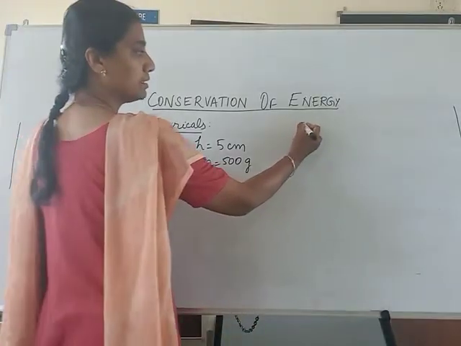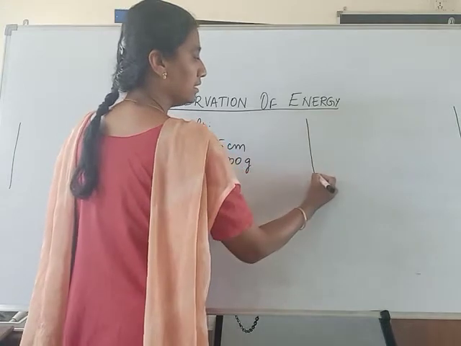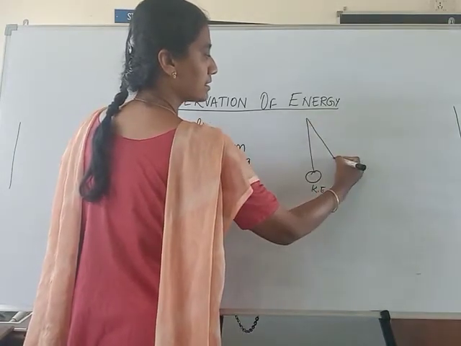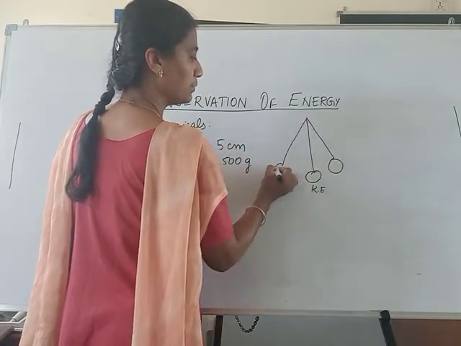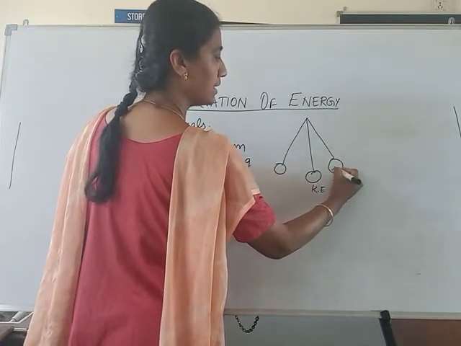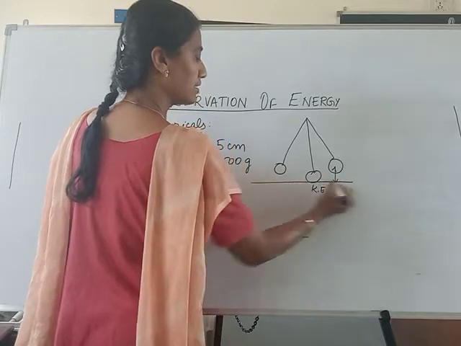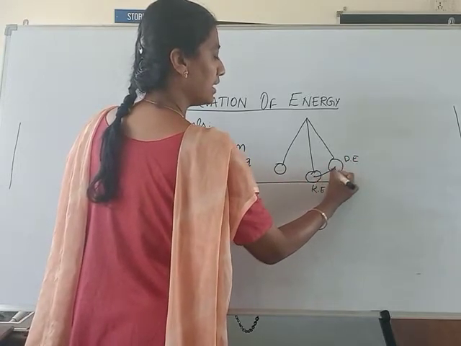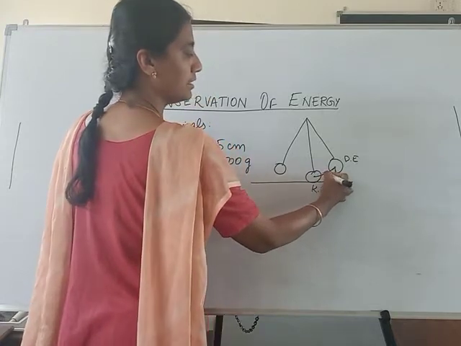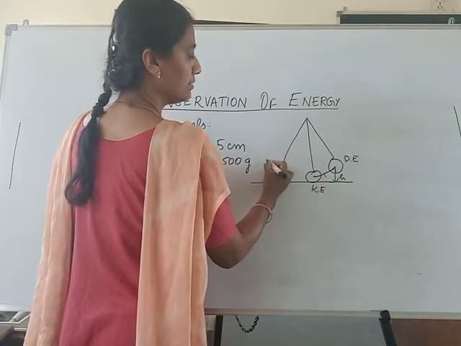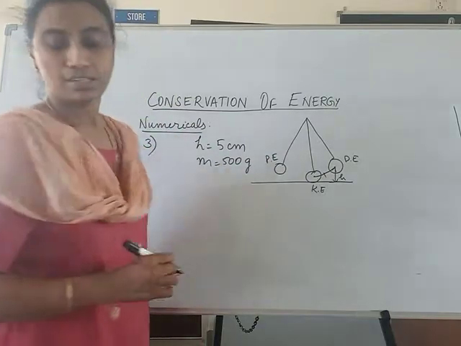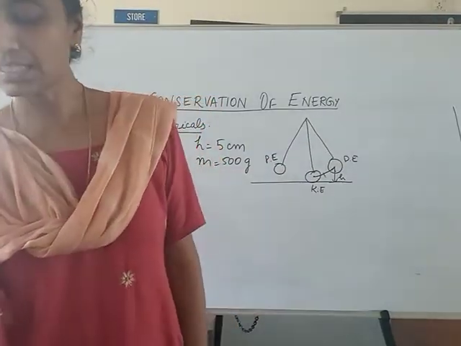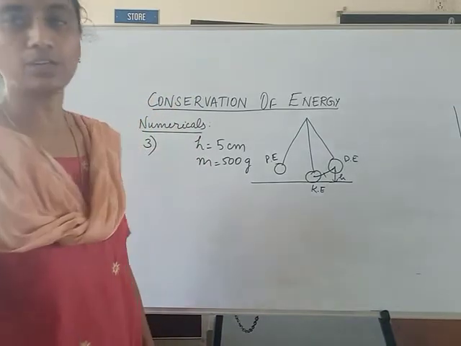I hope you remember about the pendulum. In the mean position, it will have kinetic energy. In the extreme positions, it will have potential energy because it is at a height h above the ground. In between, it will have both kinetic and potential energy. So they are asking, find the total energy at any instant while oscillating.